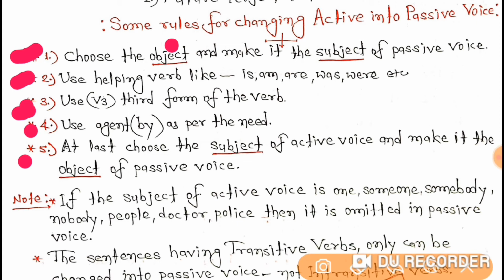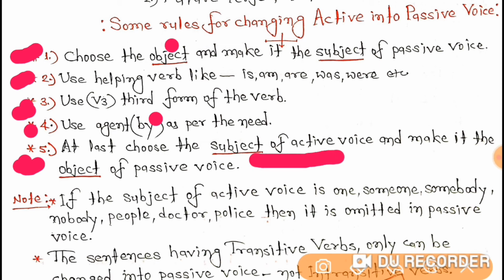And then in the fourth step you have to use the agent. Agent means "by," as per the need. Sometimes we don't use "by," as per the demand, as per the sense of the sentence. "By" is not necessary everywhere while changing active sentences into passive sentences. Now the last one, the fifth one: at last choose the subject of active voice.